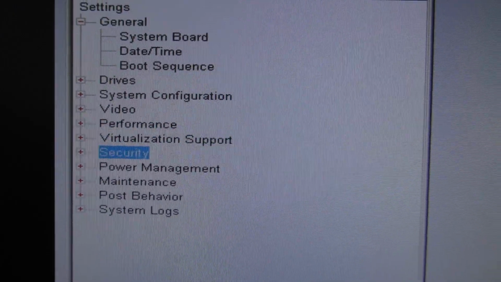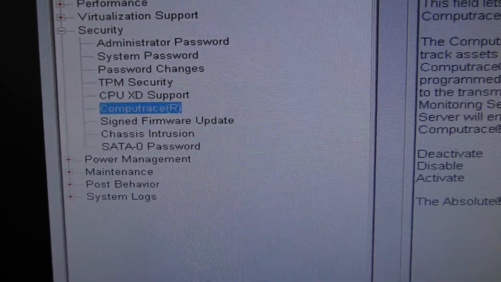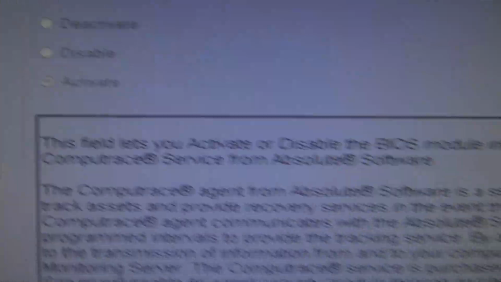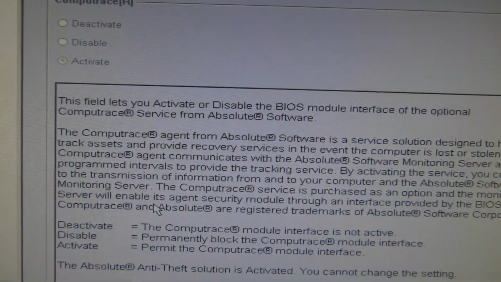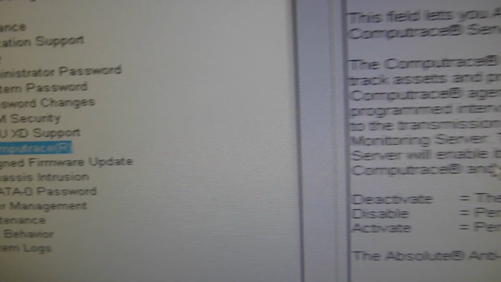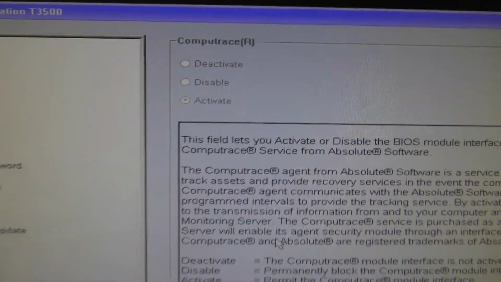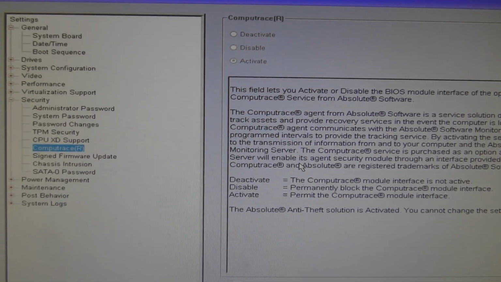Let me show you the offending setting. Security. Computrace. You see this? It is activated. Once it's activated, you cannot turn it off. There is no way to turn it off, which means this computer forever presents a risk of overwriting the master boot record of Windows 10 so that it can't boot.